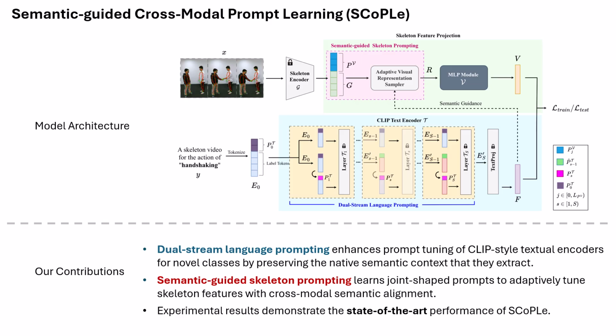The prediction is conducted by projecting the final skeleton feature output to the text embedding space and finding its nearest semantic class neighbor. During training, our method only learns the parameters from the additional prompting modules and the projection layers, while keeping the weights of each backbone frozen.